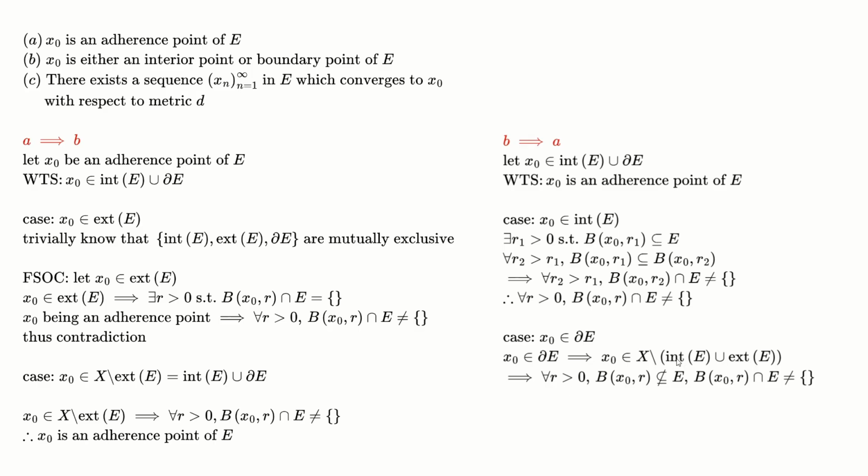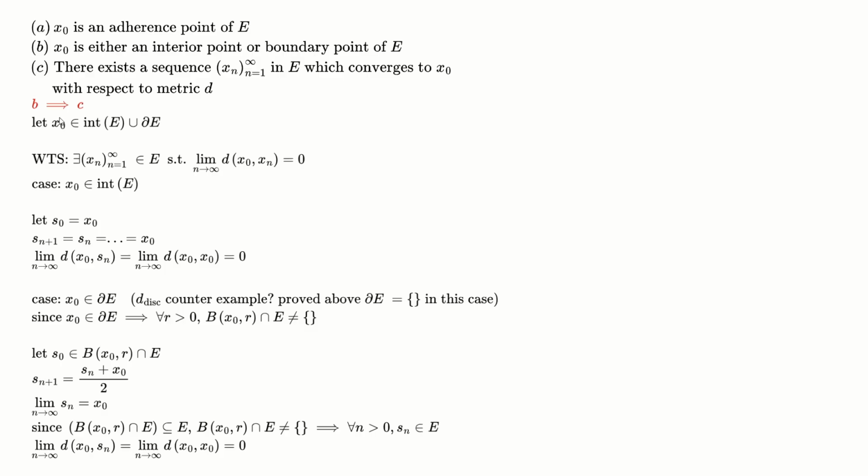And so we basically know that the complement of the interior of E implies that for all r greater than 0, the ball is not contained in E, which isn't that important here. But for the exterior, we know that the ball of x naught comma r intersected with E is not equal to the empty set, which is what we want here, because it's the definition of an adherence point.